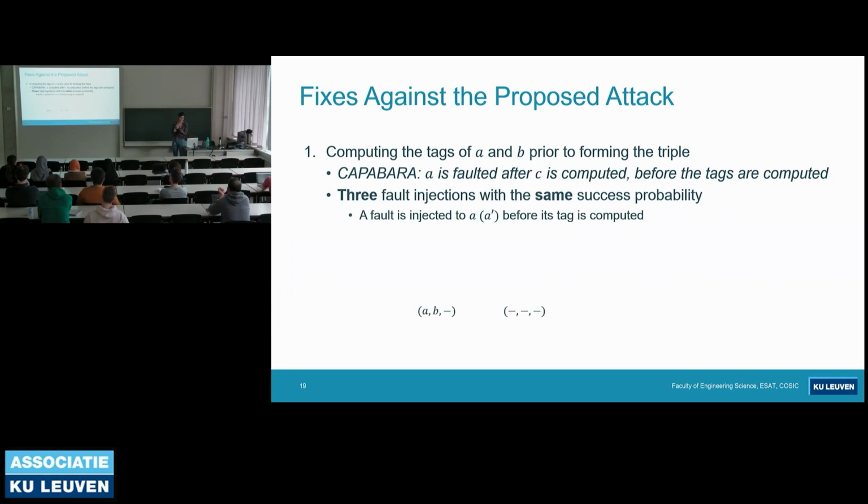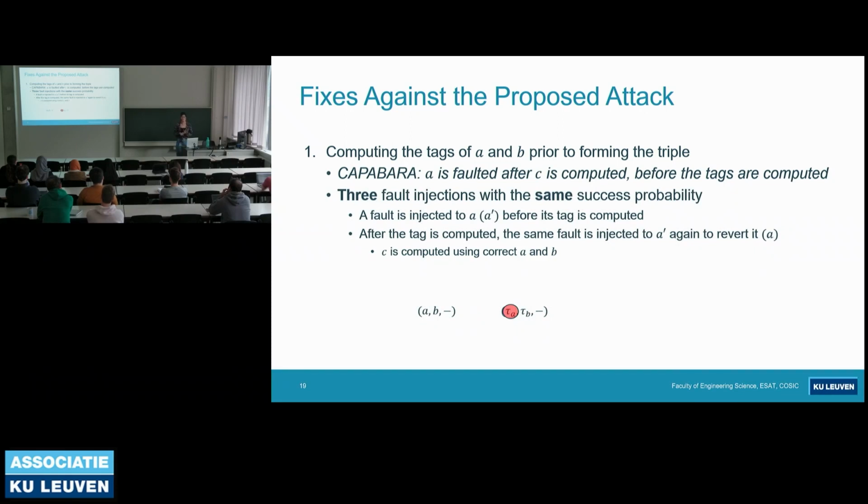So now we have A and B, and before the tags are computed, we inject a fault to A. And now we have the wrong value of A. Now we compute the tags of them, and now we have a wrong A and a wrong tag, which are consistent with each other. We inject one more fault to A, so we revert it to the original value. Now we compute C on the correct values of A and B. So we have a valid triple now, A, B, C. And now we inject one more fault to A so that we get the same situation as the attack I described in the previous slides.